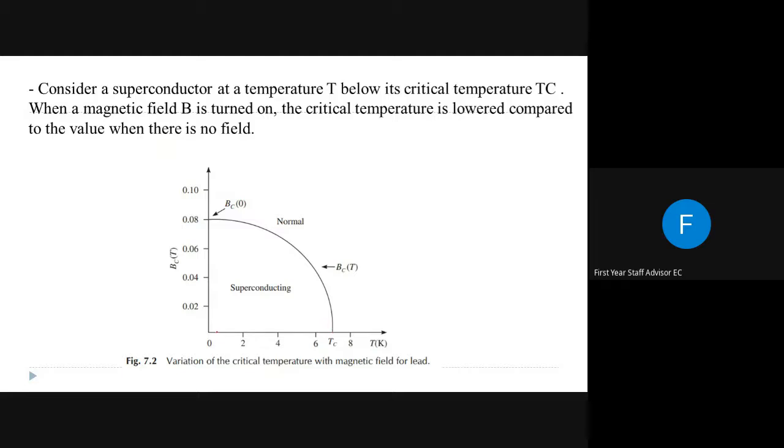That means when the critical field intensity H C increases, this T C, the transition temperature, decreases.